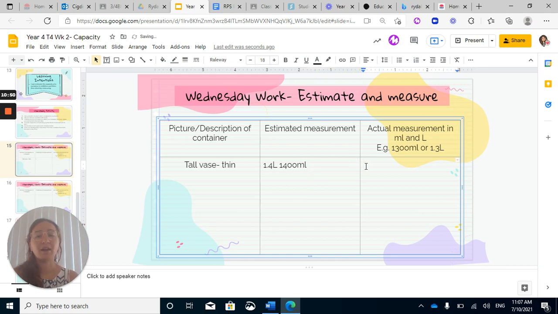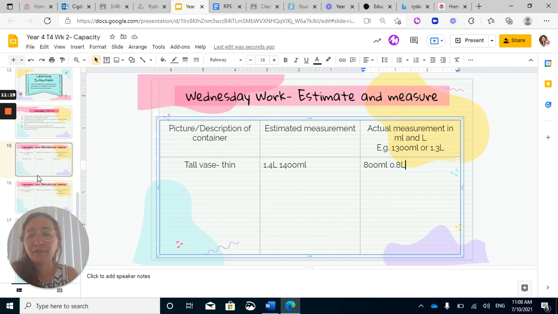And then I'm going to fill my vase up to the top. Then I pour it into my measuring jug, and for example, I found out that the vase actually measured 800 milliliters. Or if you want to put that in liters, it would be 0.8 because it's not exactly 1 liter. So that is your Wednesday activity.